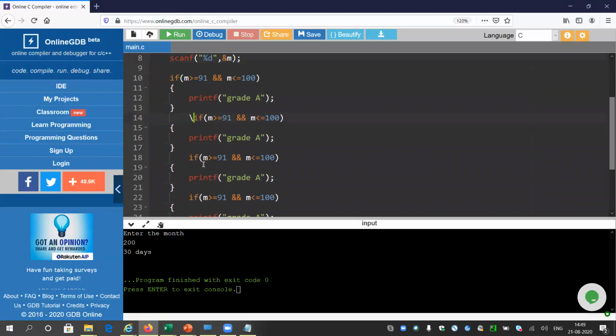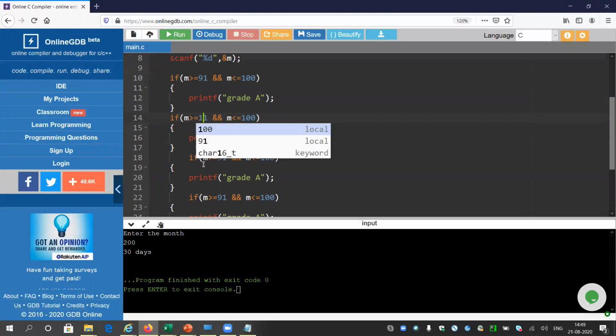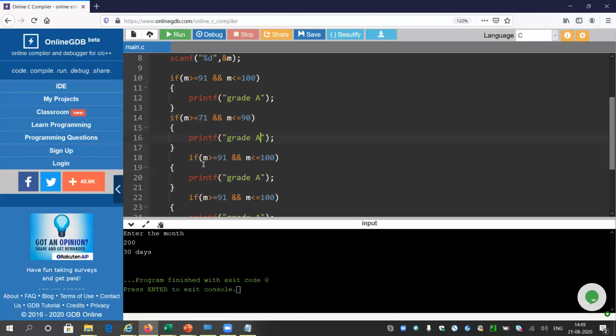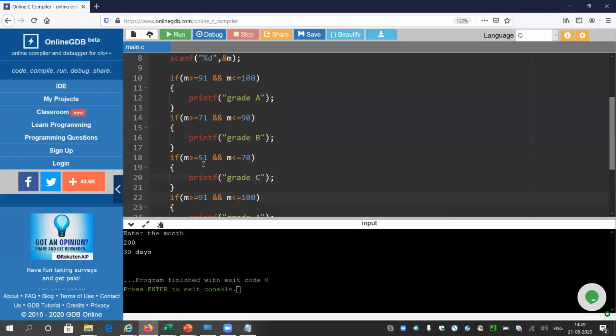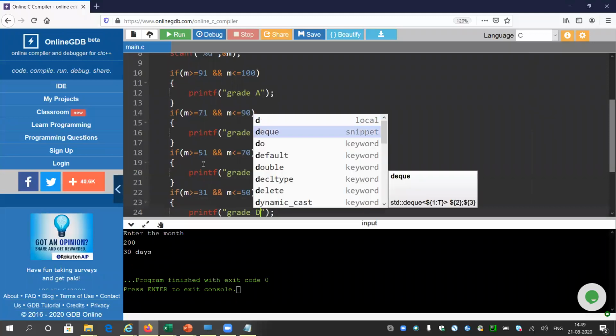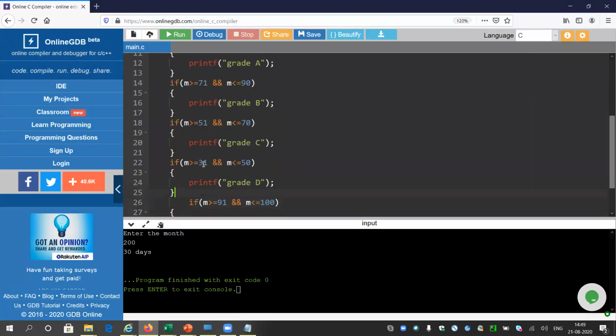The first one is grade A. Next one is 71 to 90, so that is grade B. And here the third input will be 51 to 70, so it will be grade C. If it is 31 to 50, then it will be grade D. Otherwise, it should be grade E. I do not need to write this if, or you can even write else.